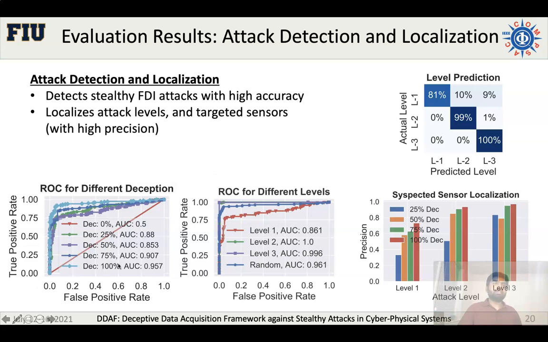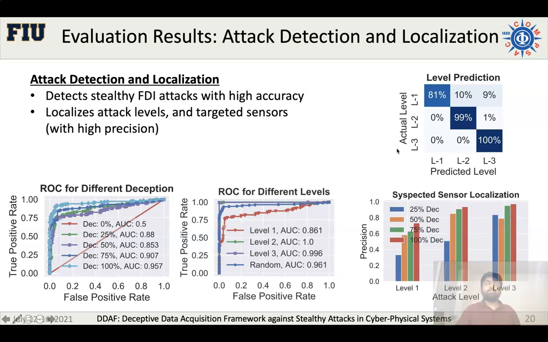The left figure here shows that with sufficient deception, we can detect the existence of the attack with an AUC score of 0.95 on average, and even with 25% deception, we can achieve a very decent AUC score for random attacks. And we see that for level 1 we can achieve a maximum of 0.86 AUC. However, for level 2 and level 3 we can achieve almost 1 AUC for the higher levels.